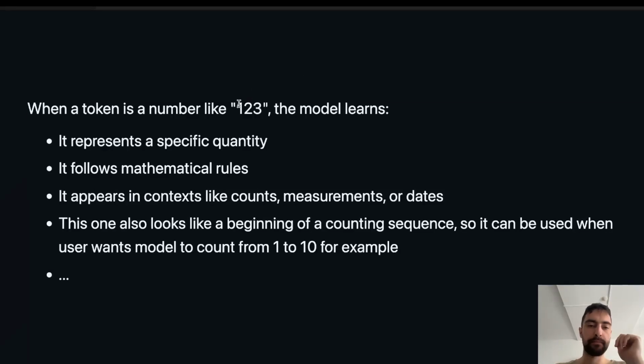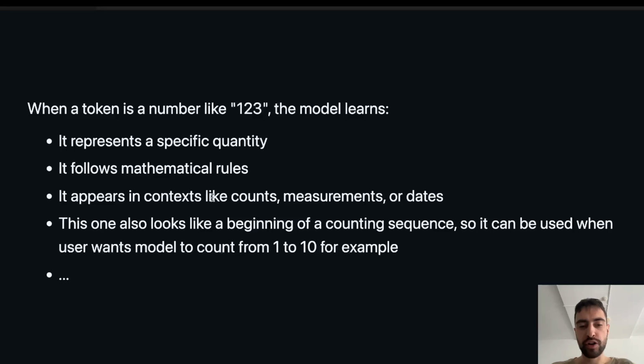Let's look at this example token. That's 123. So the model learns that it can be used to represent a quantity. So when there is 123 of something, it can say there is 123 of this. It knows that these are numbers that follow mathematical rules, and it needs to use them. If it's using them in formulas, these numbers need to follow those rules.